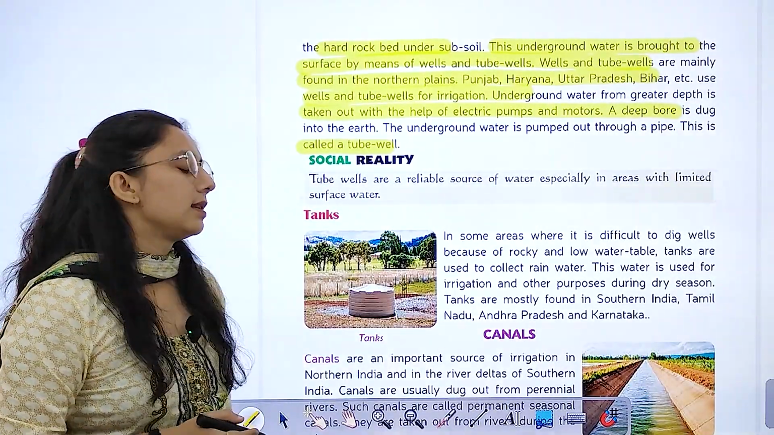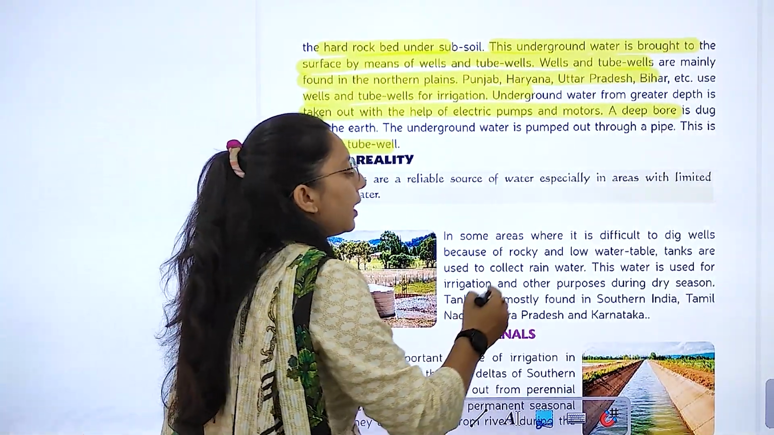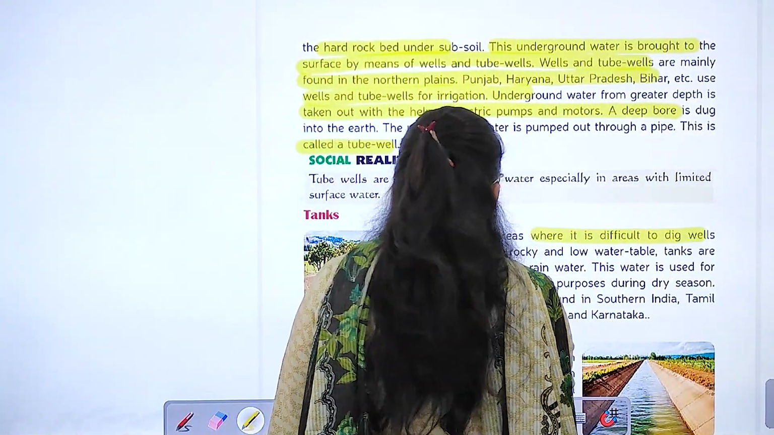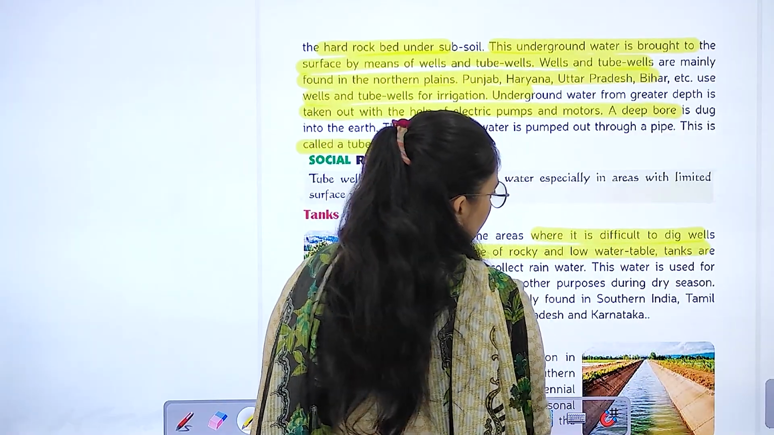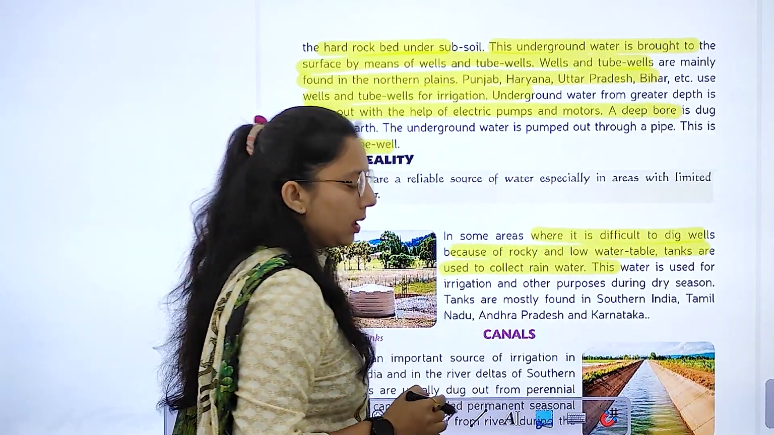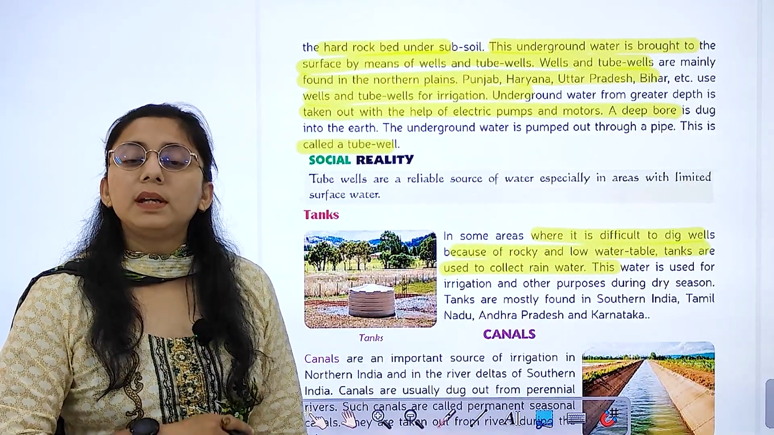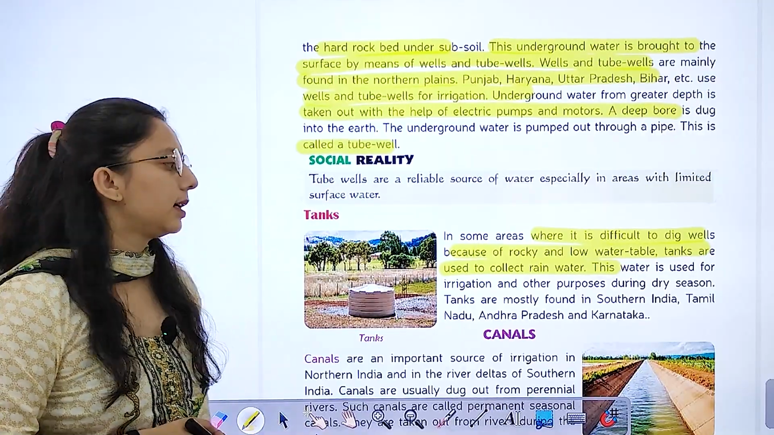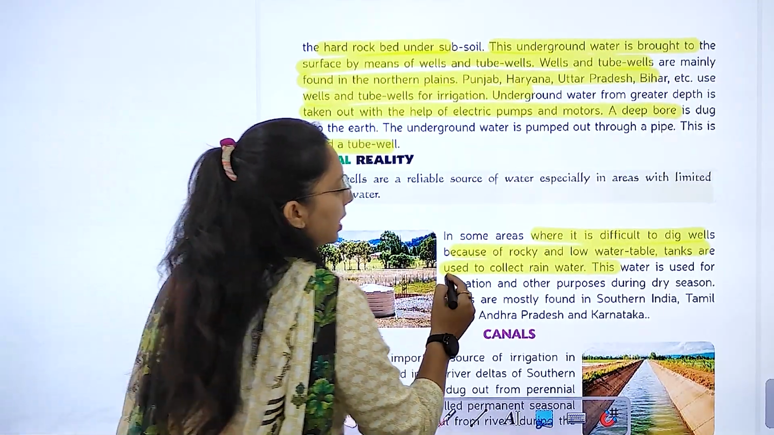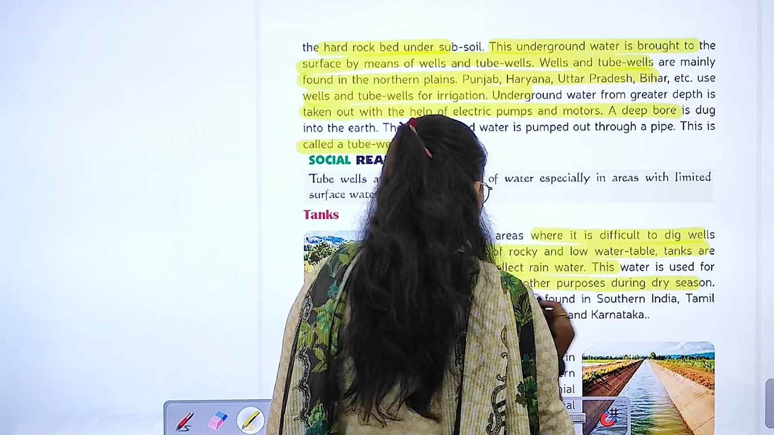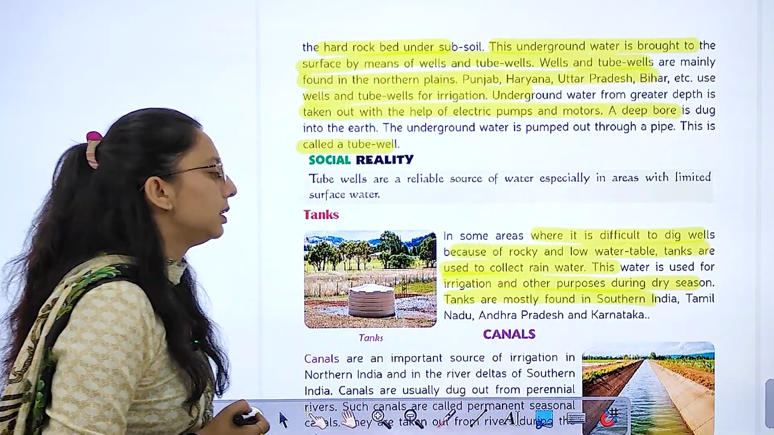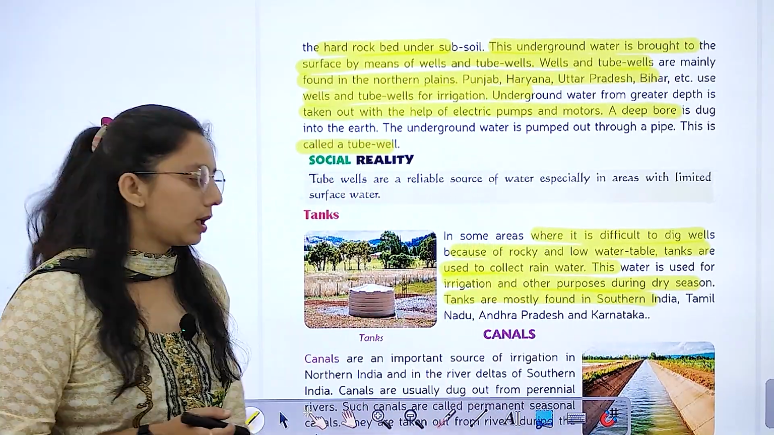Now let's talk about tanks. In some areas where it is difficult to dig wells because of rocky land and a low water table, tanks are used to collect rainwater. हम tanks का use करते हैं rain water को collect करने के लिए. The water is used for irrigation during the dry season. Tanks are mostly found in southern India: Tamil Nadu, Andhra Pradesh and Karnataka.